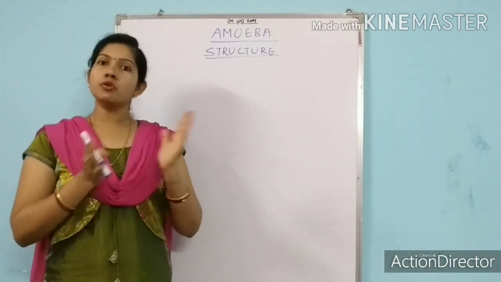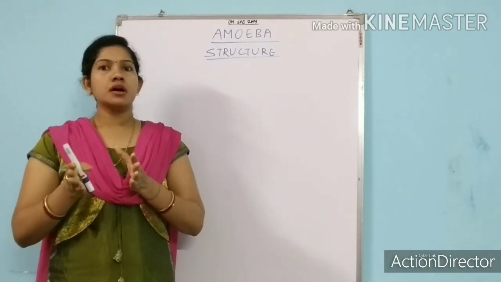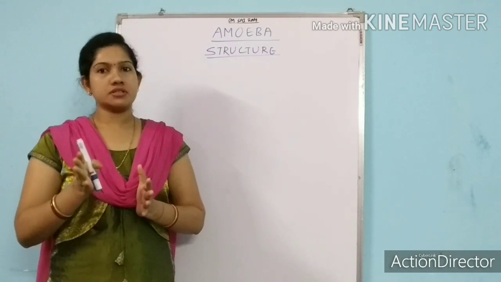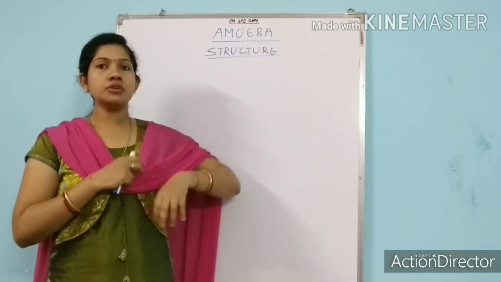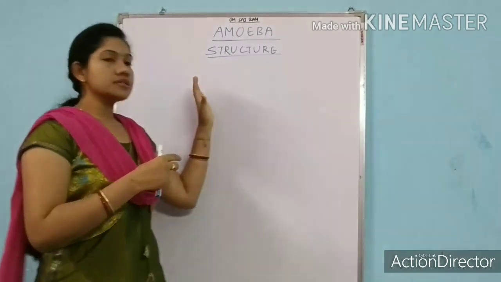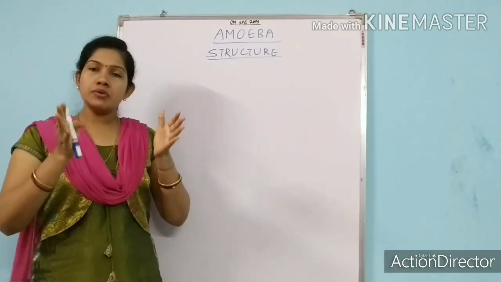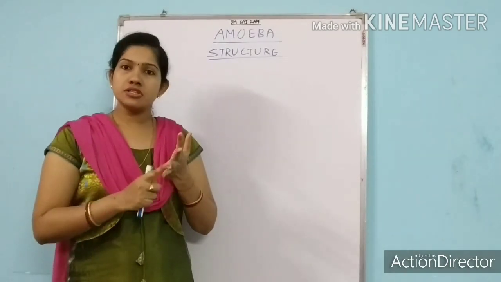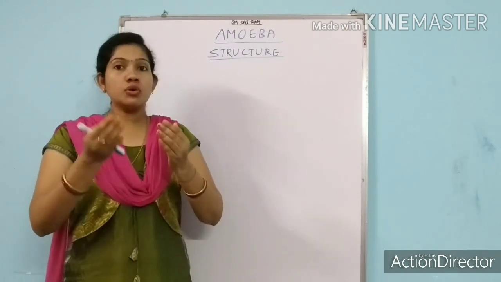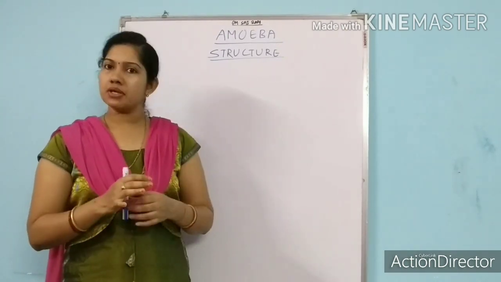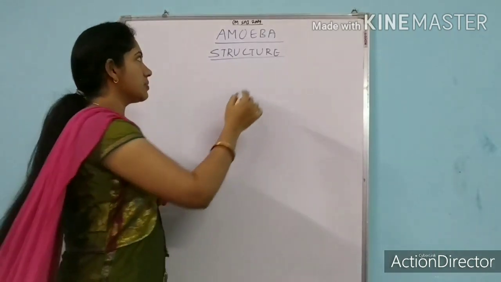That is the kingdom Protista. And also we have discussed the general characteristics of some common protists. So here, as I said, in your book the detailed account of amoeba is given. So here we will talk about the detailed account, like the body structure, digestion, locomotion and reproduction of amoeba. We will discuss one topic at a time. So at first, let's discuss the structure of amoeba.